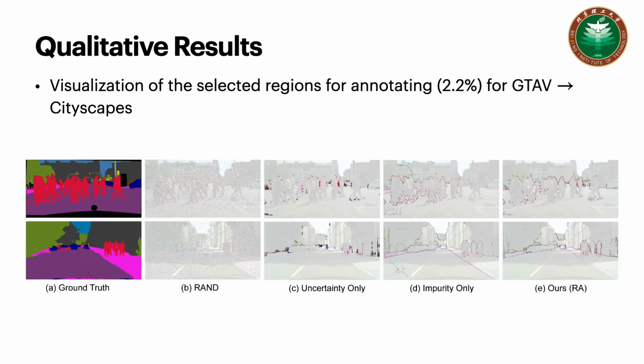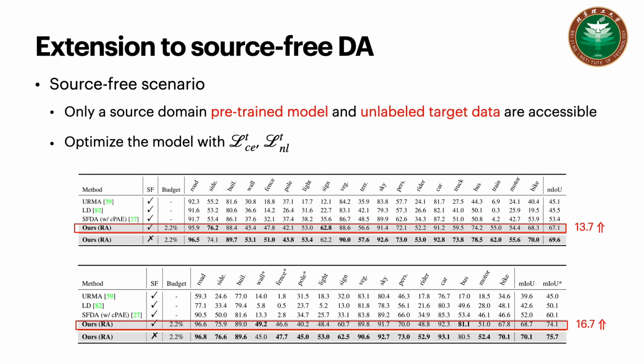We also visualize the selected regions and observe that uncertainty only tends to lump regions that are nearby together, while impurity only focuses on regions that include as many categories as possible. Last but not least, we also extend our method to source-free DA and obtain considerable improvements.